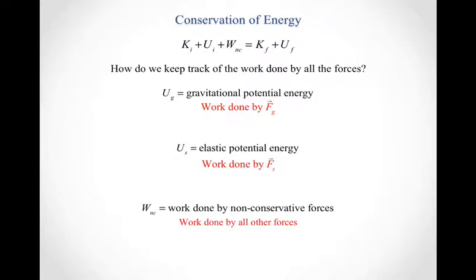For all other forces, we're going to lump the work they do into the work done by non-conservative forces. So when it comes to thinking about the work terms, just like we did with the work energy theorem, we're going to keep track of the work done by gravity and a spring in terms of our potential energy. Everything else we're going to treat exactly like we did before, and just all of that gets included in the work done by non-conservative forces.